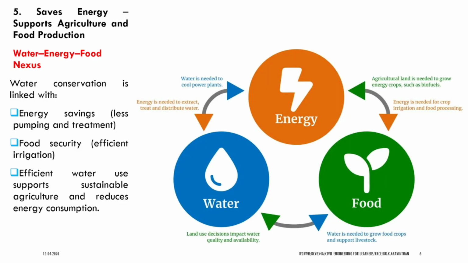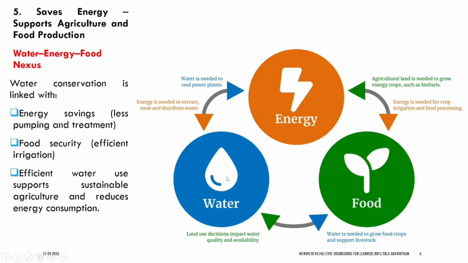If we have an elementary water conservation system, it saves energy. There is a concept called the water, energy, and food nexus. What do you mean by that? Water is used for two main purposes. Cooling the power plants, where we generate energy. For all power plants, we need water: hydroelectric power plants, thermal power plants, nuclear power plants, etc. They need water for generating energy. Now, water is required for food. In the sense that we need water for crops, for livestock, which are animals, and for processing and cooking food, etc.